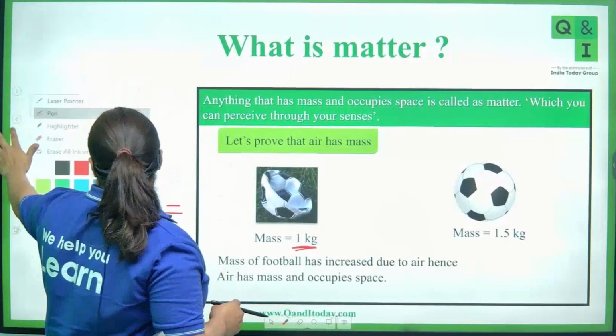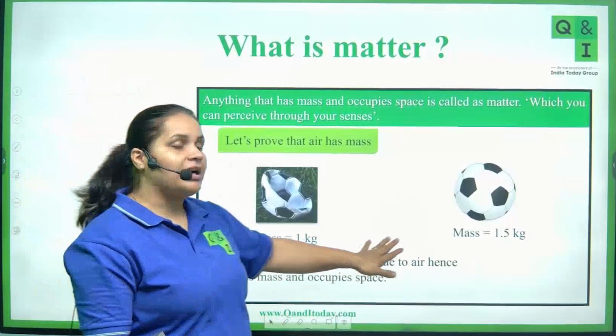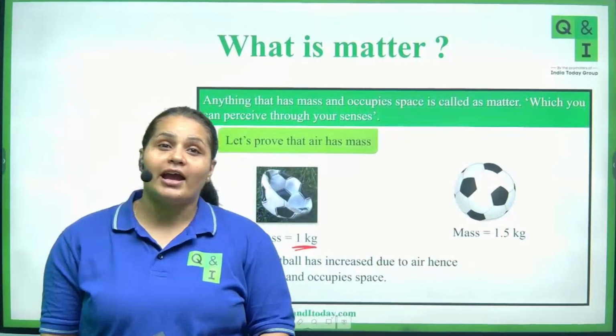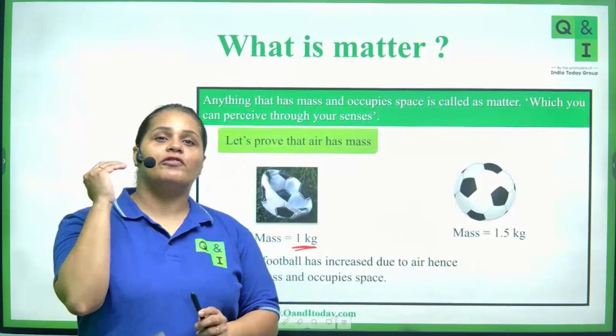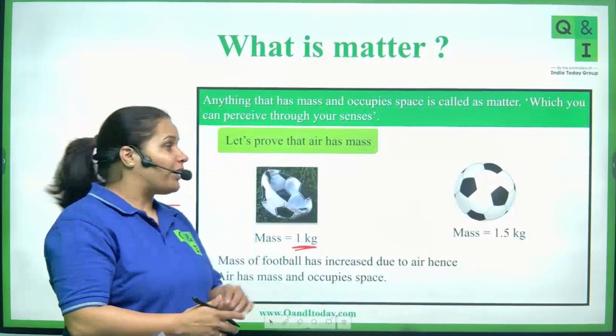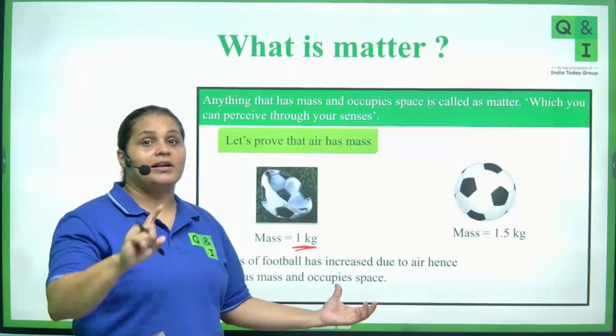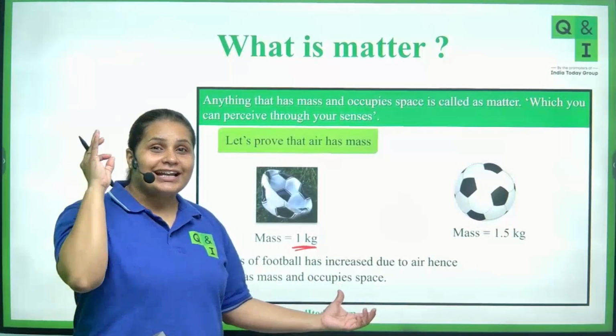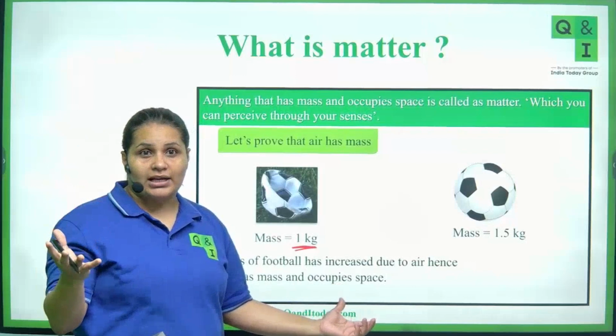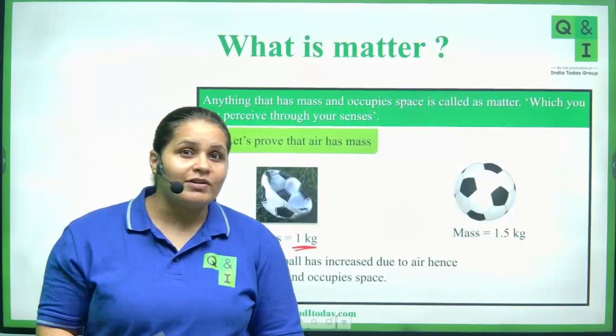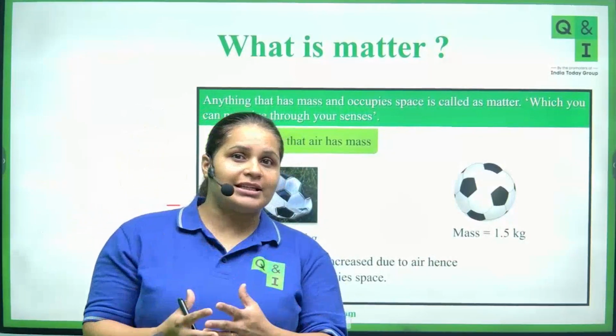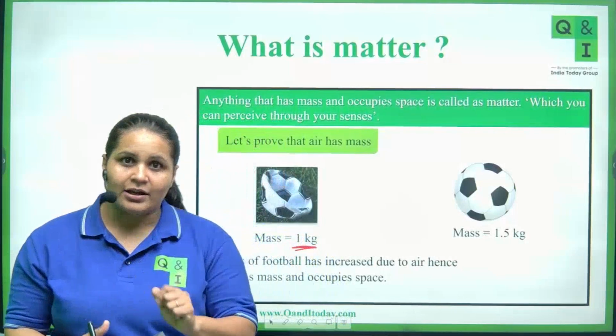That mass is due to the mass of air, because air was the only thing which you filled in that ball. So it means air has mass. It doesn't matter that it is invisible to us, we cannot see it, but it has mass.